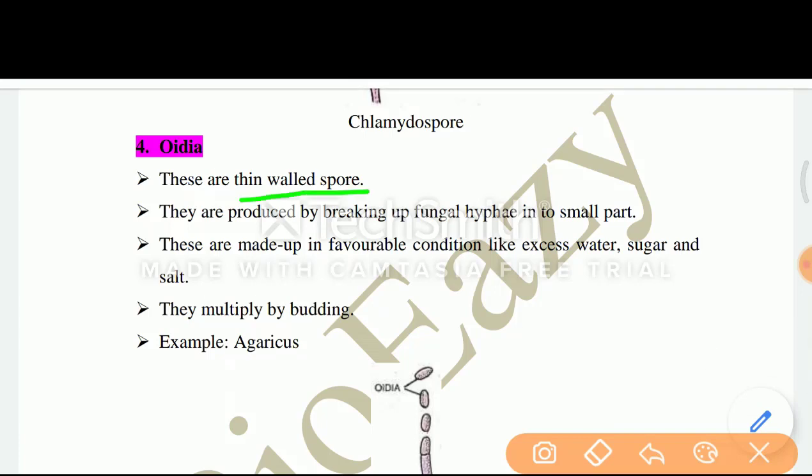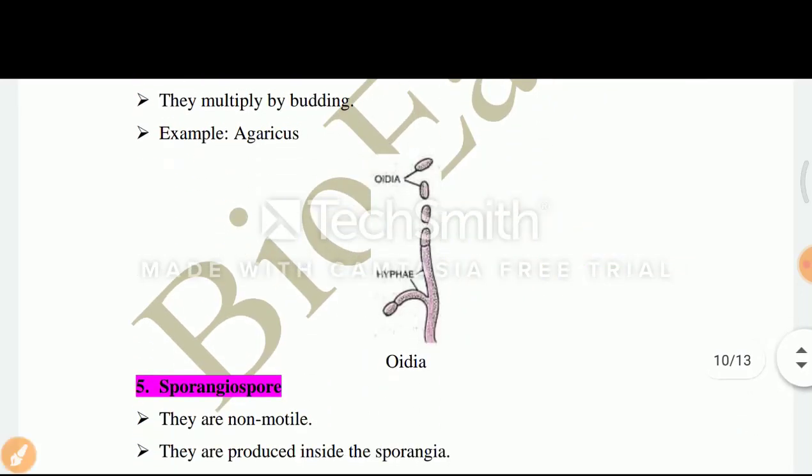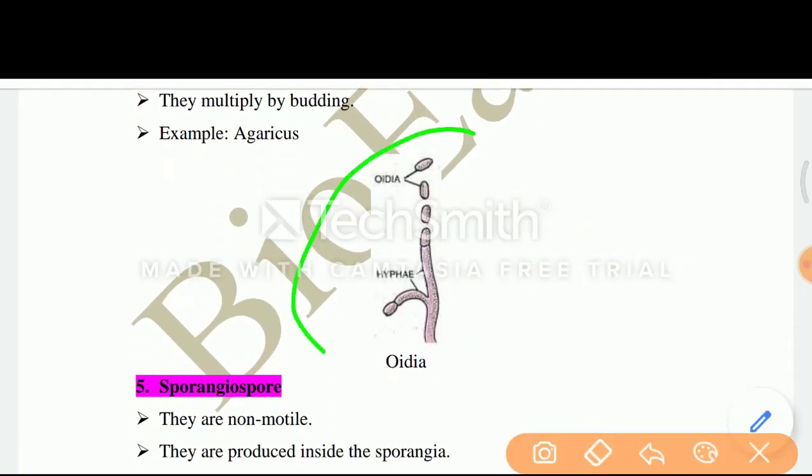Number 4 is oidia. These are thin-walled spores. These are produced by breaking up fungal hyphae into small parts. These are made in favorable conditions like excess water, sugar and salt. They multiply by budding. Example, Agaricus. Now you can see the diagram of oidia.